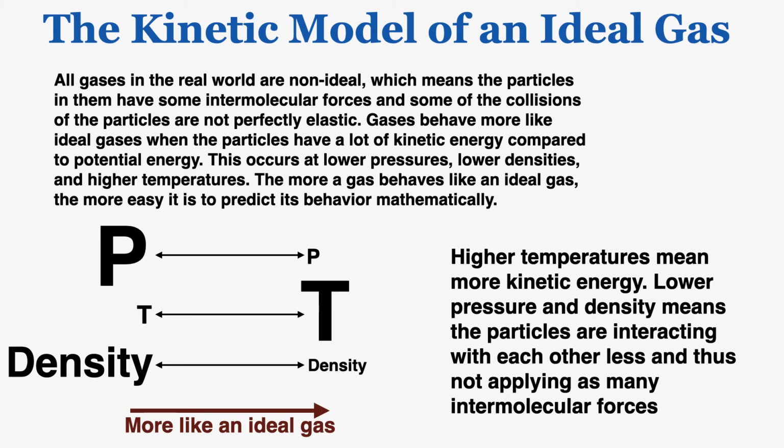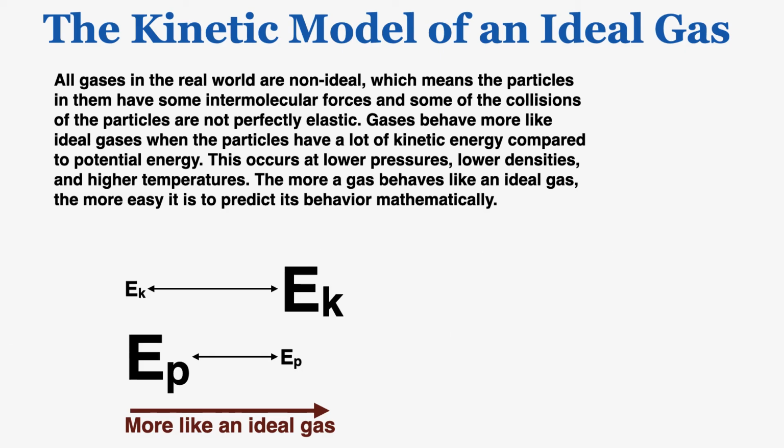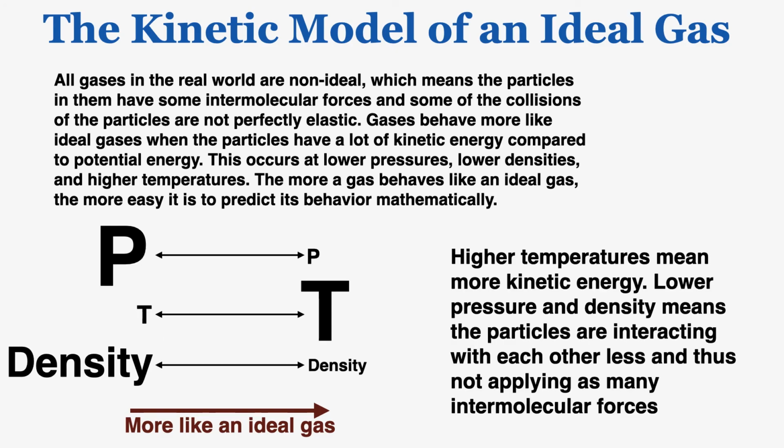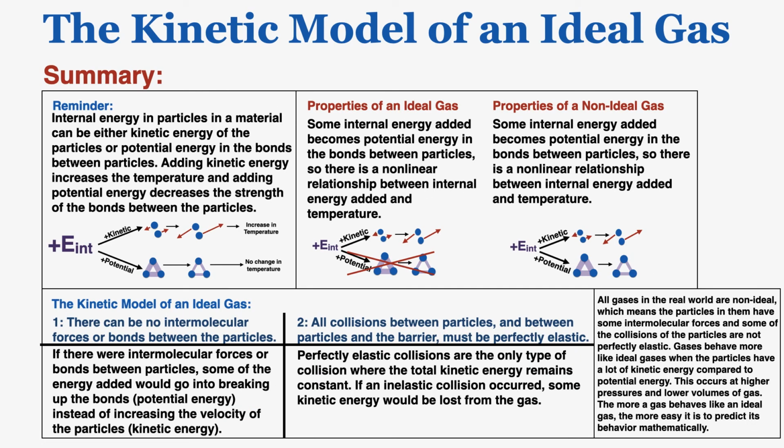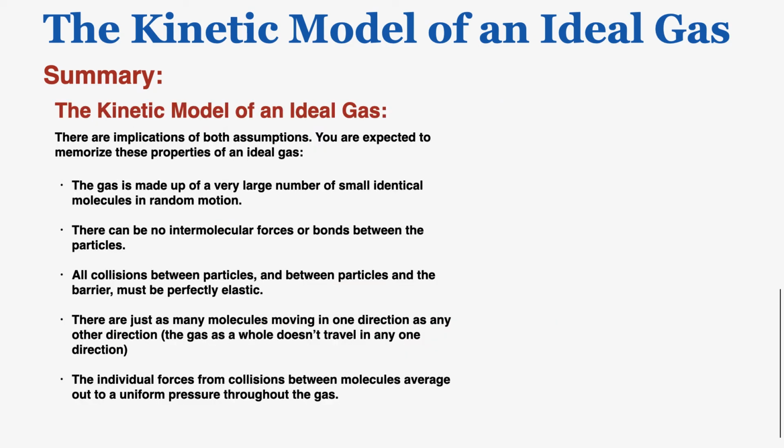This is another common test question where you are expected to know the situations where a gas behaves as an ideal gas. So again, that's when the particles have more kinetic energy, less potential energy, less pressure, more temperature, and less density. Those are the conditions for a gas to behave more like an ideal gas, which is easier to understand and predict. So that's everything that you need to know about the kinetic model of an ideal gas. This is a summary of everything that I talked about. And again, this is a list of the properties of an ideal gas as implied by the kinetic model that you're expected to memorize and understand for the rest of the course.